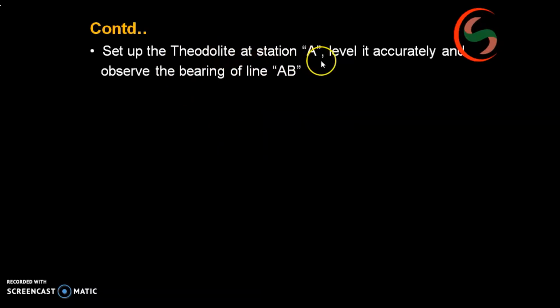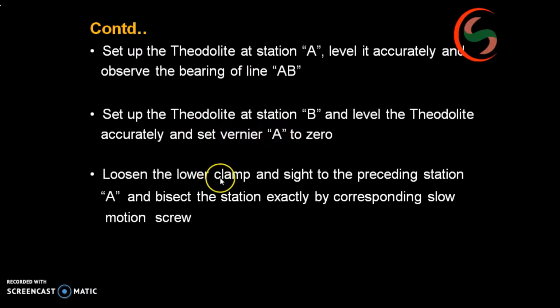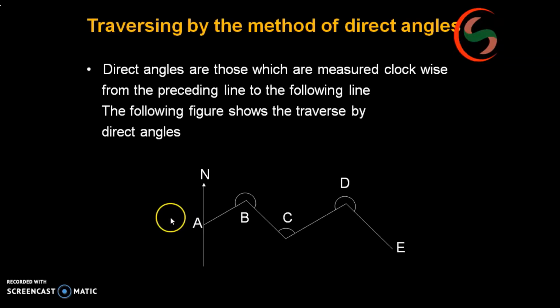Set up the theodolite at station A, level it accurately, observe the bearing of line AB. Set up the theodolite at station B, level the theodolite accurately, set vernier A to 0, loosen the lower clamp and sight to the preceding station, and bisect the station exactly by slow motion. As I said, you release the upper clamp and rotate the telescope clockwise and bisect the forward station C. Instrument here at B, you are getting bearing.